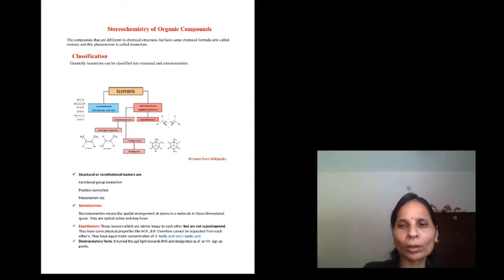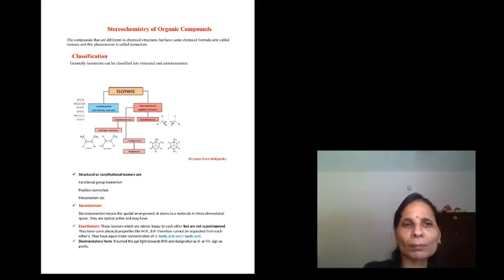Hello everybody. Isomers are those compounds which have the same chemical formula but different structures. Therefore, they are called isomers. Isomers may be structural isomers or stereoisomers. Structural isomers may be positional isomers, also called constitutional isomers.